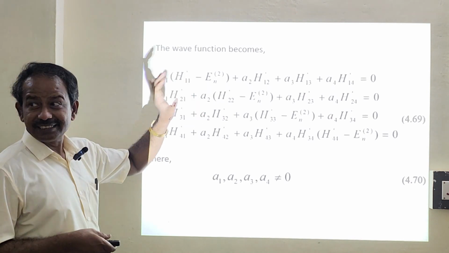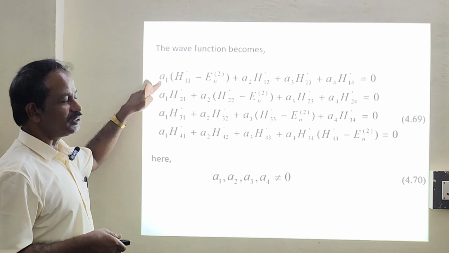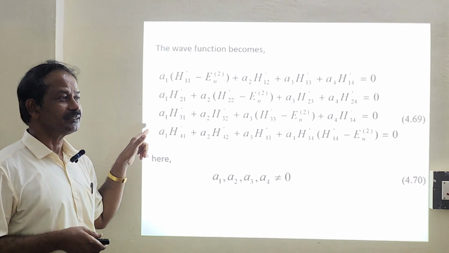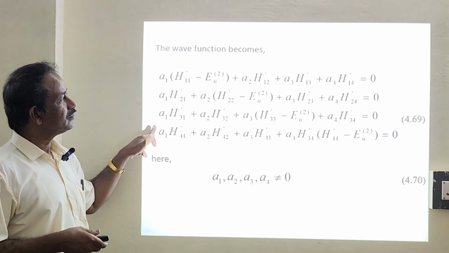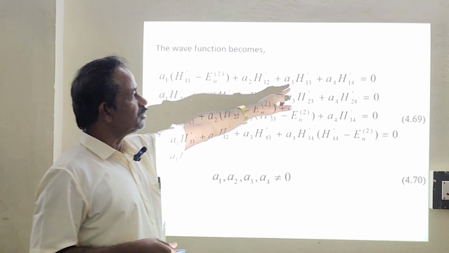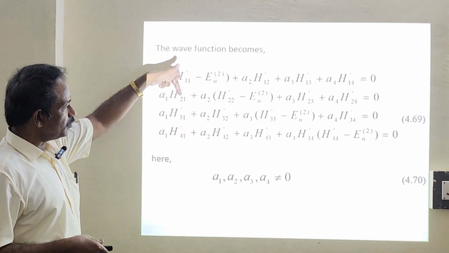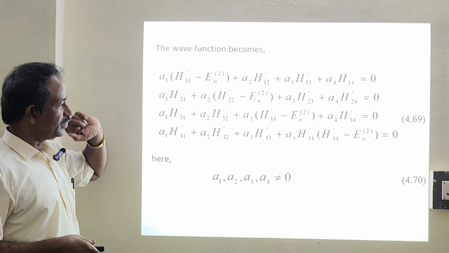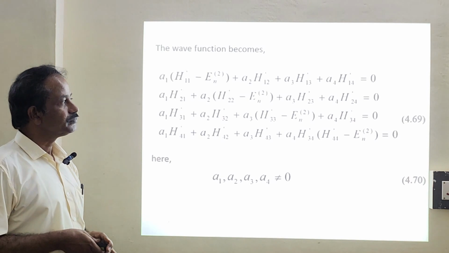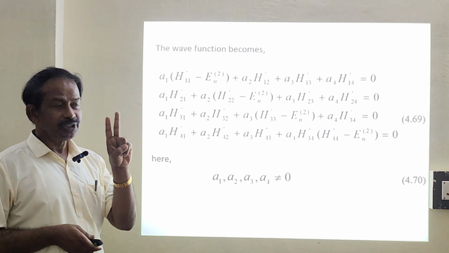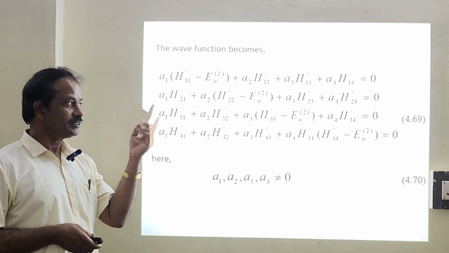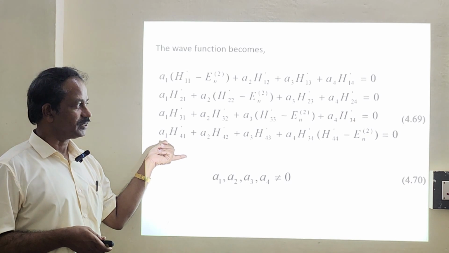Now, these are all 16 elements. So these are the secular equations. Can you remember simultaneous equations? These are all simultaneous equations: H11, H12, H13, H14, similarly H21, H31, H41, and A1, A2, A3, A4, they are all constants. Yesterday we had 2 equations, 2-fold degeneracy. Here it is 4-fold degeneracy, so 4 simultaneous equations.